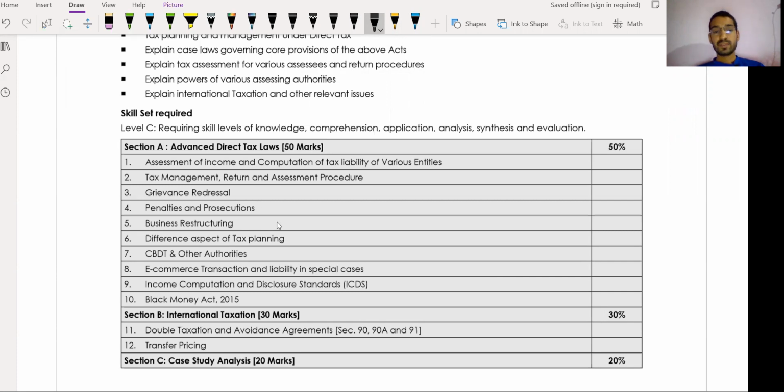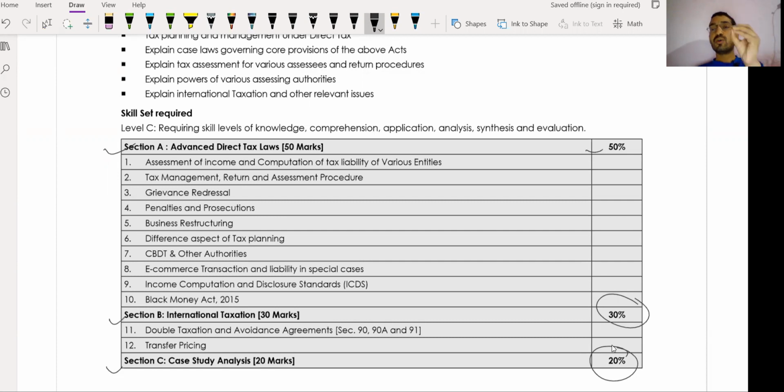So guys, we have three sections. Section A is 50 marks, Section B, international taxation, is 30 marks, and case study based Section C is 20 marks. It is my humble request to everyone: if you want to clear your CMA final paper number 16 as soon as possible, in an easy manner, with 60 plus or 70 plus, then first of all, you need to do Section B, international taxation, on priority.